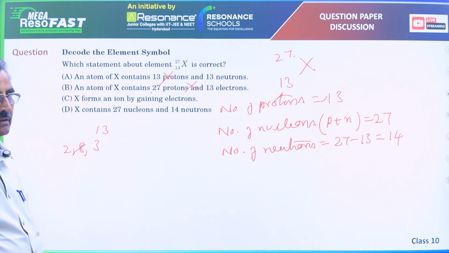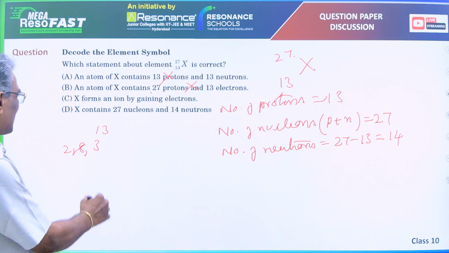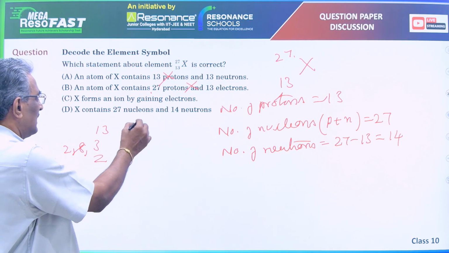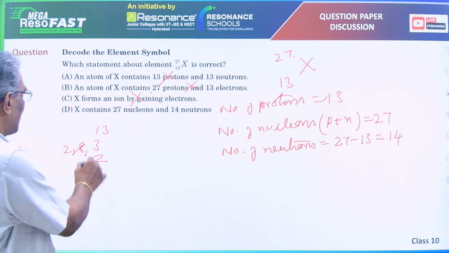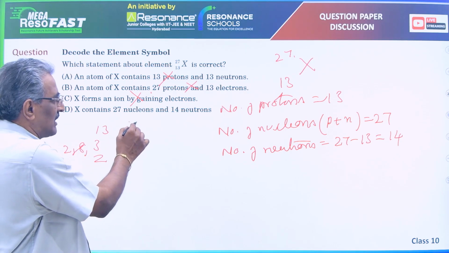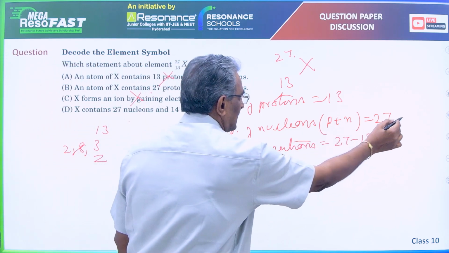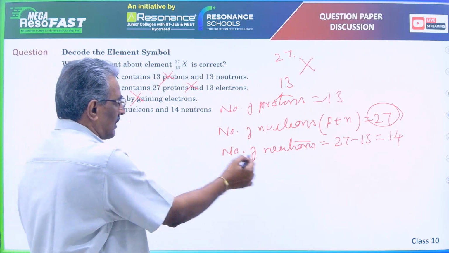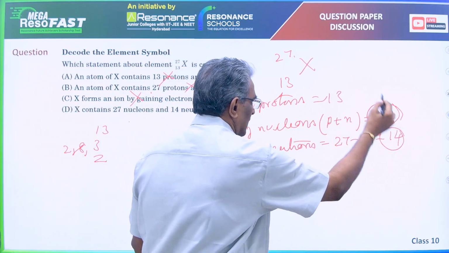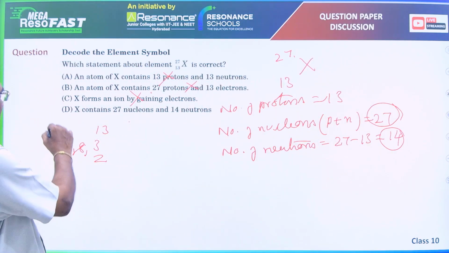It is a metal. Metal tends to lose electrons. So it loses 3 electrons in the outer shell. It doesn't gain electrons. So the third option is also wrong. X contains 27 nucleons, that is protons and neutrons together, and 14 neutrons. So option D is right.